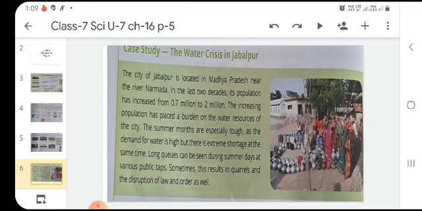Now let us have a case study about the water crisis in Jabalpur. What happened in this area? The city of Jabalpur is located in Madhya Pradesh near the river Narmada.